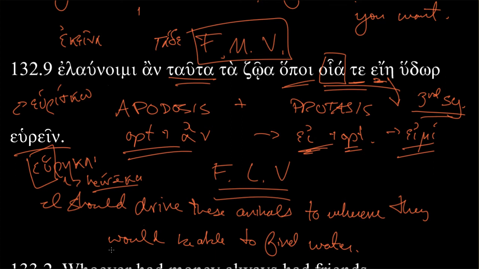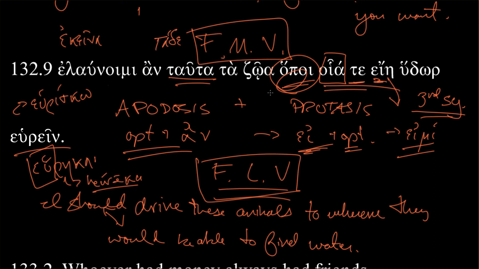So future less vivid, you might say these woulds and shoulds could be switched. I would drive these animals to wherever they should be able to find water. It doesn't really matter. The idea is future condition. We've got it, the kind of conditional aspect of this sentence comes from this word hopoi, to wherever. It's general, and it's less vivid.